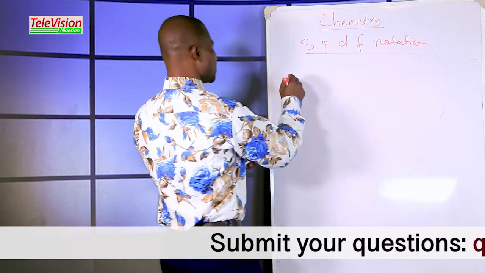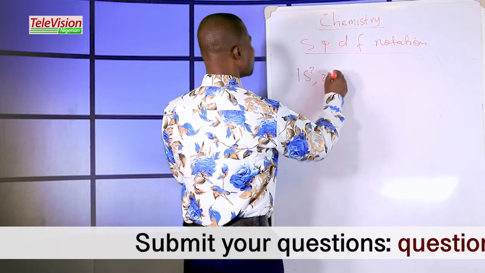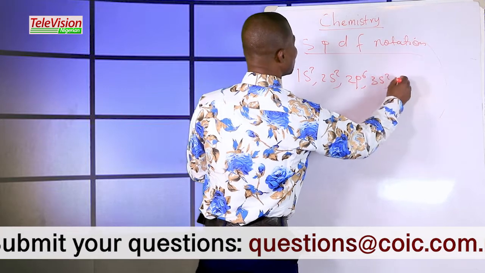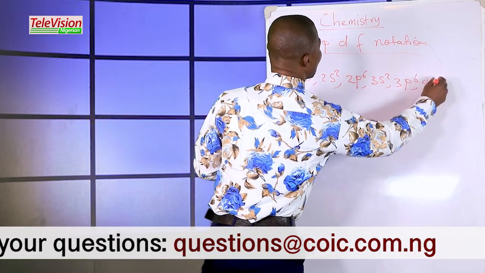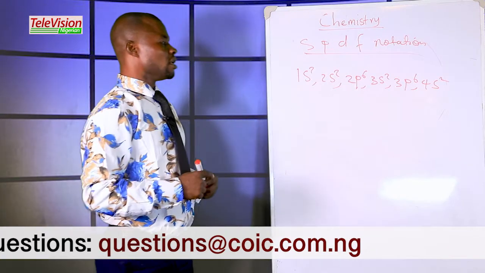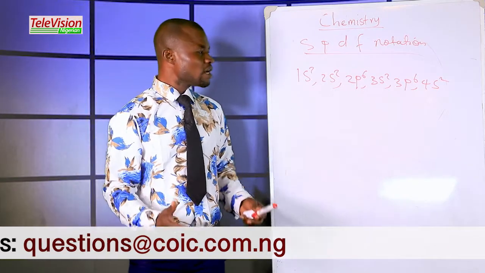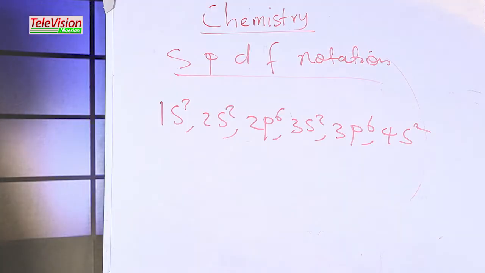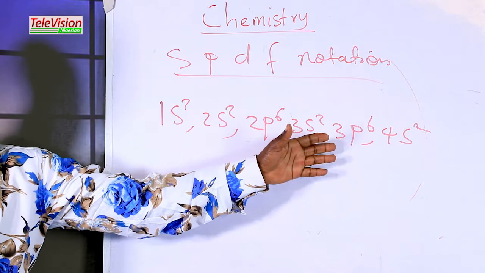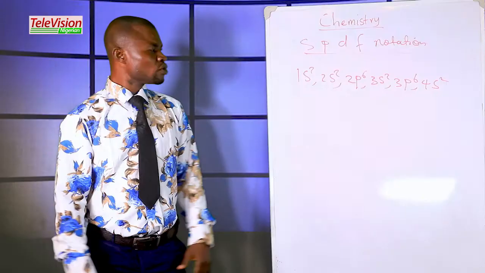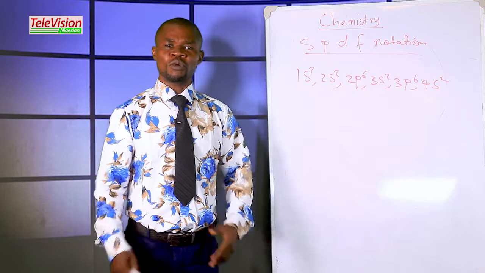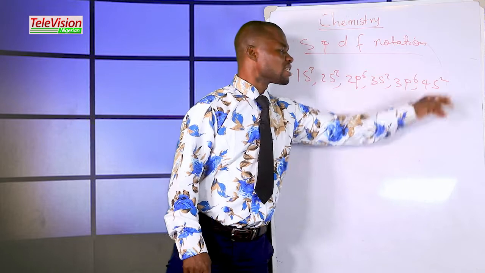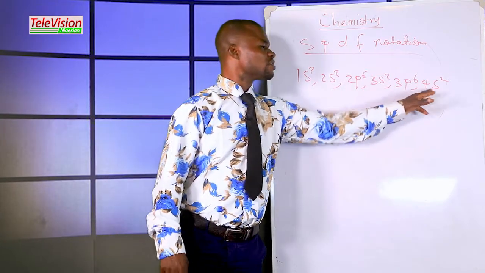Now let's consider this again. 1s2, 2s2, 2p6, 3s2, 3p6, 4s2. Now the question is, what is the group of this element and what is the period? You don't know the name of the element, but you don't care to know, because the question is, what is the group and what is the period? What you have to do is to know the power of the last S and the coefficient of the last S.